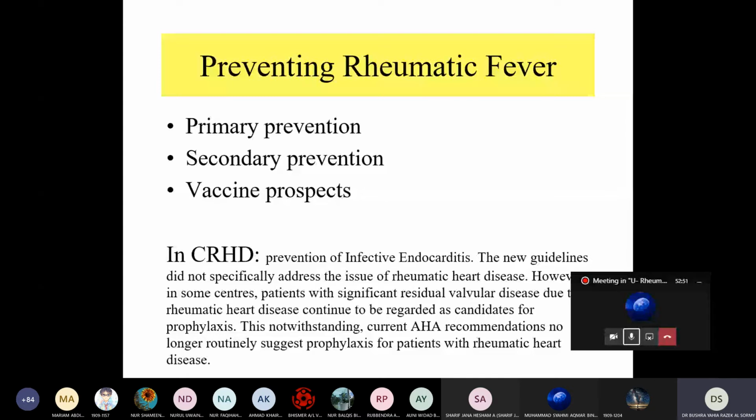What is the problem? When we go back to his history, he had rheumatic fever in childhood and got deformity in the valve.